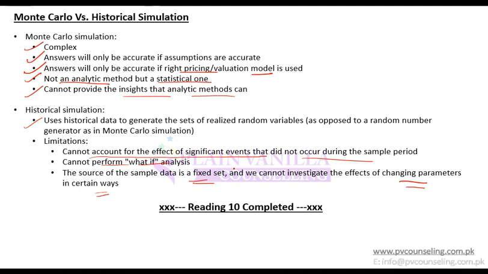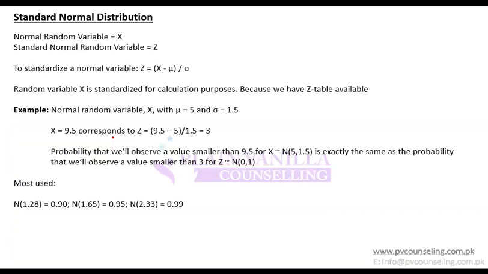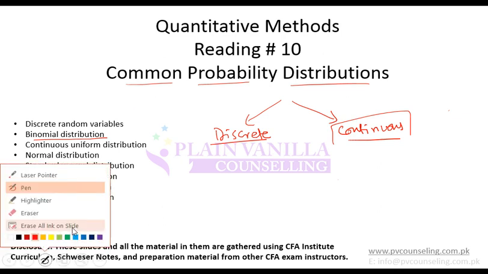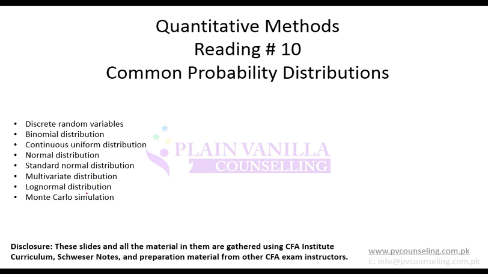Like in Monte Carlo, you were changing the parameters and so value was changing. Here this is a fixed set, you cannot change the parameters because this is actual data which exists, or actual events which have already happened. So this is about Monte Carlo or historical simulation or log normal distribution or normal distribution. So all these are common probability distributions, common distributions which are used in probabilities. And this brings us to the end of this reading.